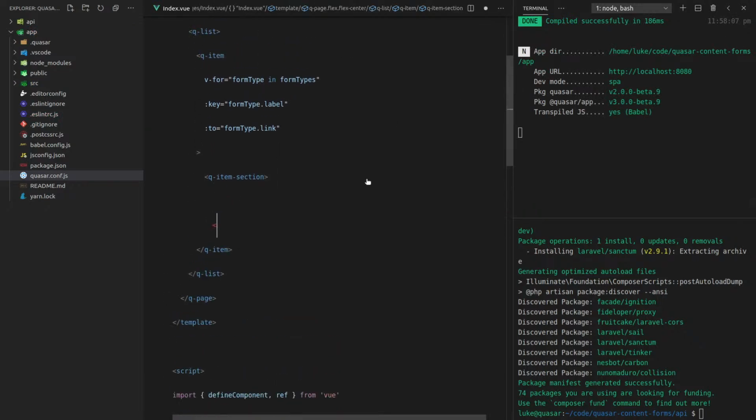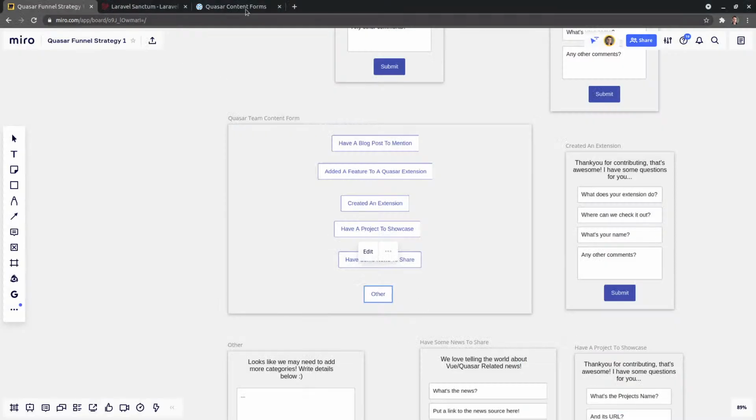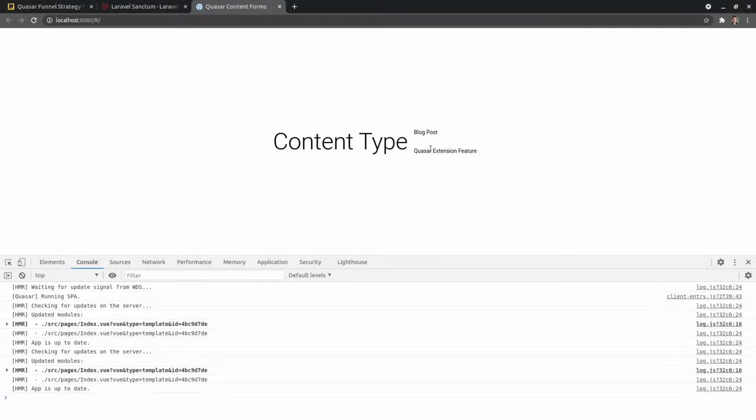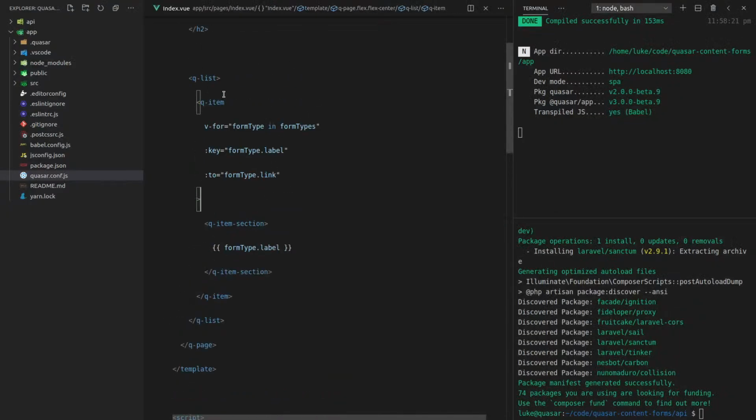All right, we got our Q item section in here, and now we want to spit out the label. So let's say form type dot label and see how that comes out. Okay, here we go, they're being spat out. But the next thing is we want to make sure that they're clickable. Am I putting 2 on the wrong section?